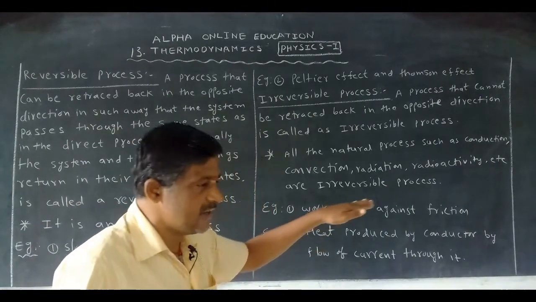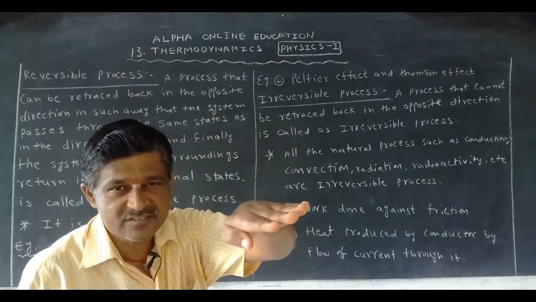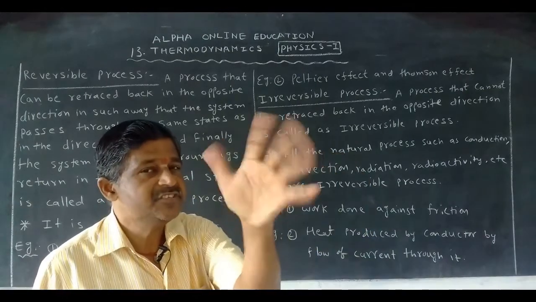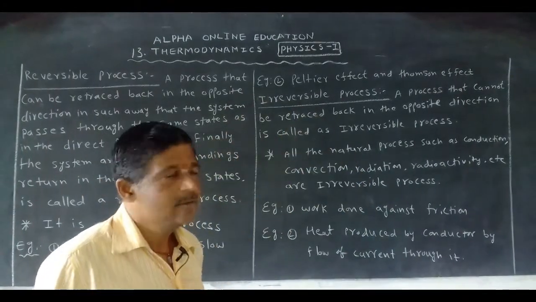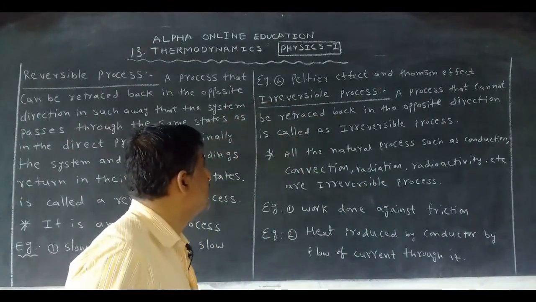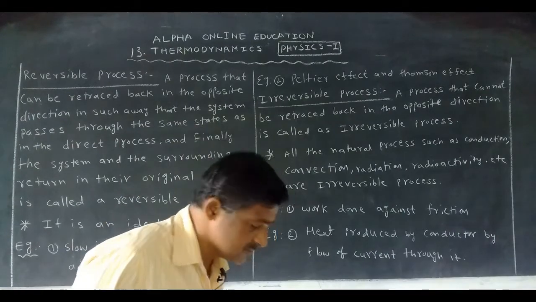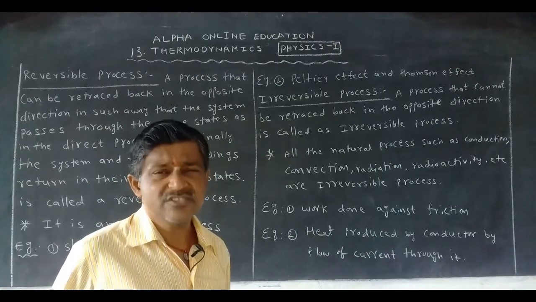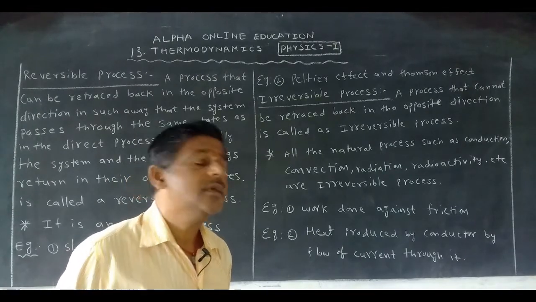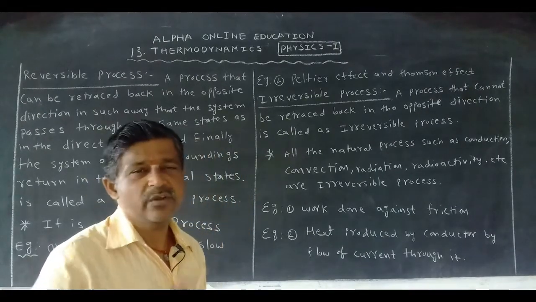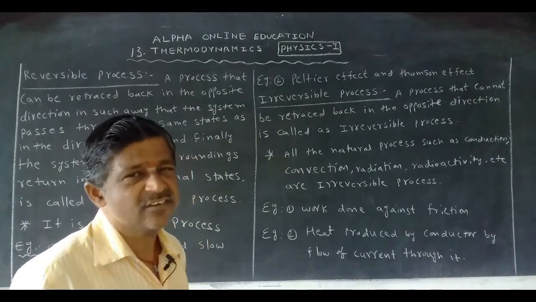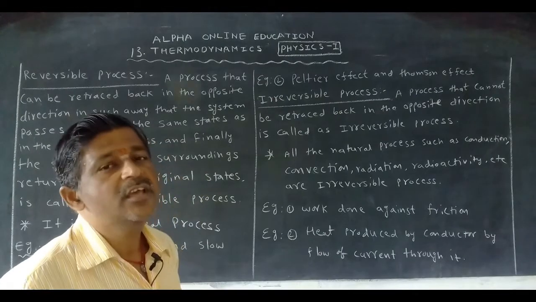Means in the direct process, whatever changes occurred, when we retrace back, the same changes are never achieved. That process is called an irreversible process. Simply we can say all the natural processes are irreversible processes. Means in one direction the changes occurred, in the opposite direction the same changes do not occur.